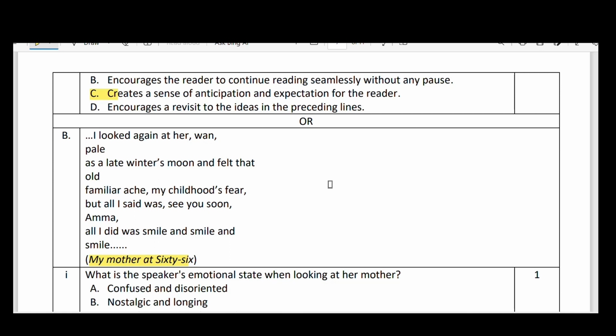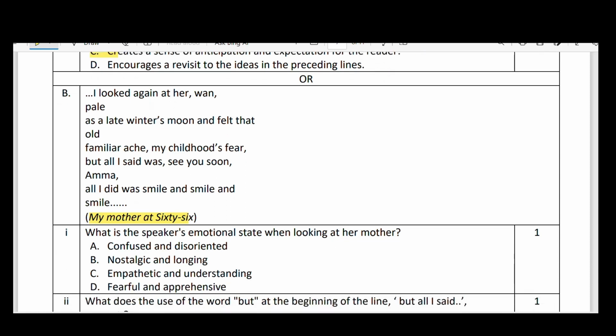So this is a poem written by Kamala Das, "My Mother at 66." And here many literary devices are used. "Late winter's moon" is a simile. "Familiar, my childhood's fear, see you soon, Amma" is alliteration, the sa sound is repeated. "All I did was smile and smile and smile" is repetition. And "all I said, all I did" is anaphora, the same phrase is repeated.